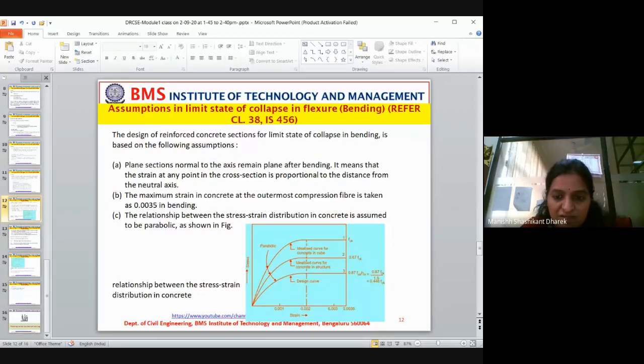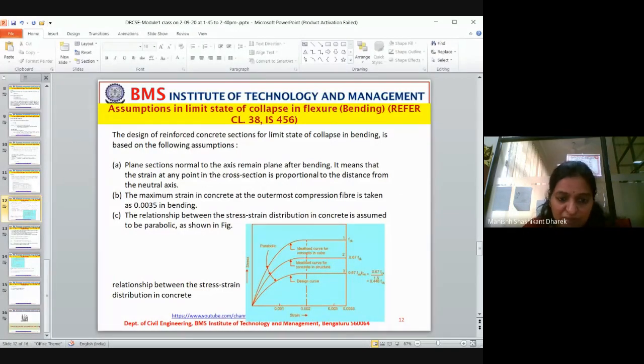It means that the strain at any point of the cross section is proportional to the distance from the neutral axis. You'll understand this better when we explain it in the analysis.